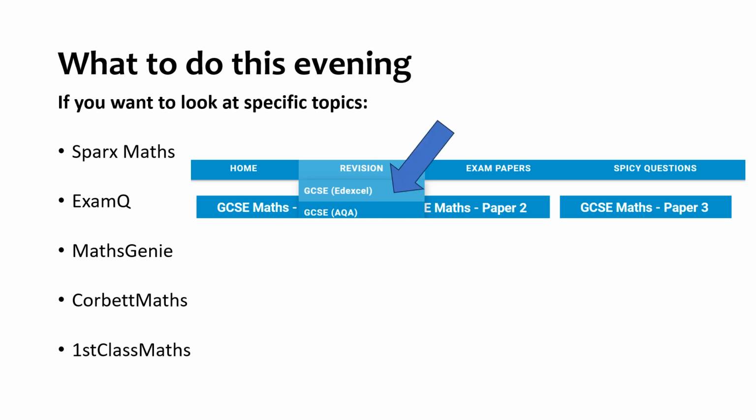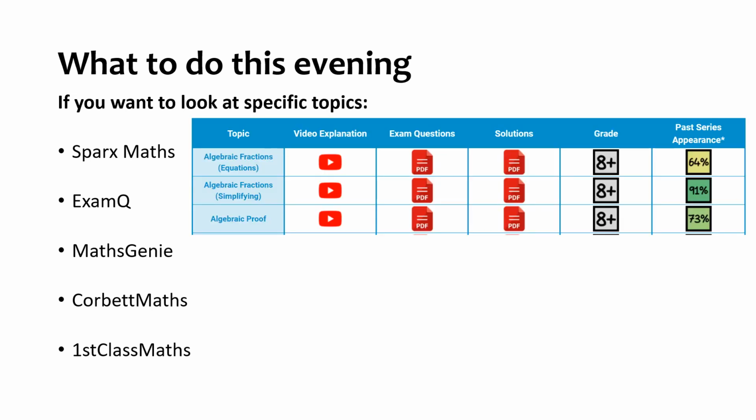The final one, First Class Maths, set it to Edexcel and choose those topics. And here it tells you the likelihood it might come up because of past series appearance. Now that doesn't mean it definitely will, or definitely won't come up, but it's just another place we can find those questions. And this is what to do if we want to look at specific topics.